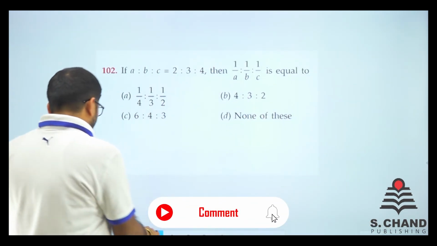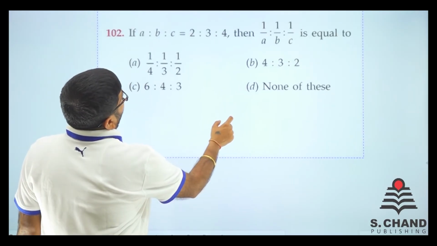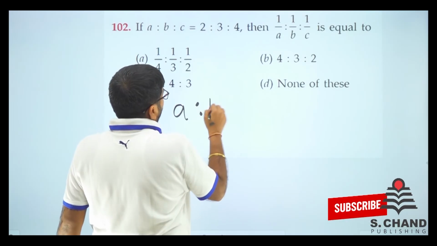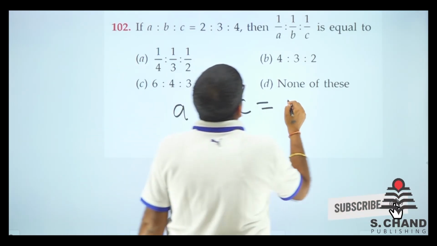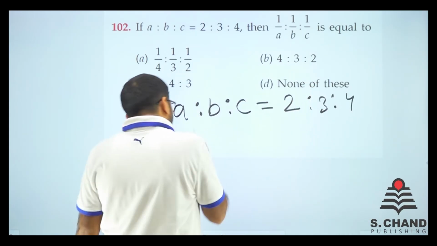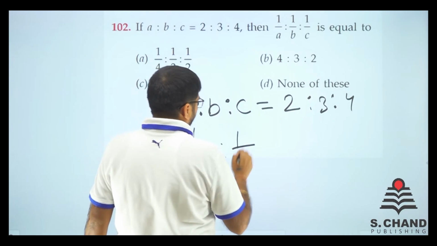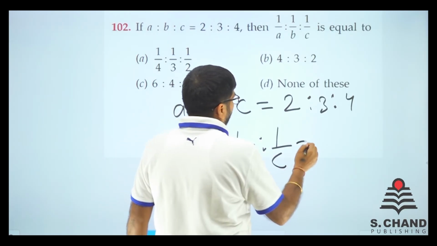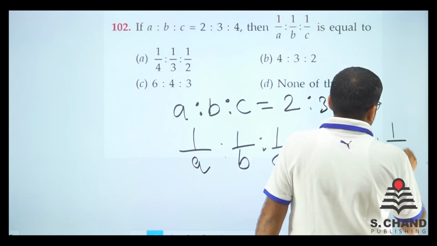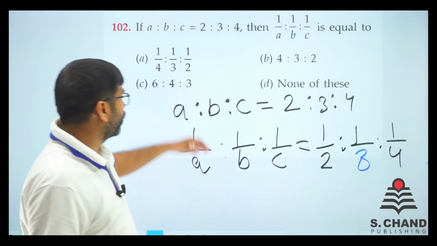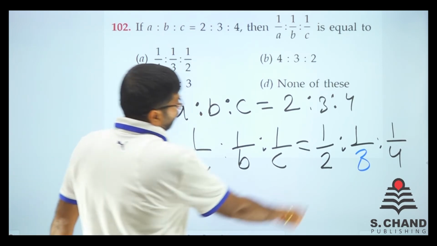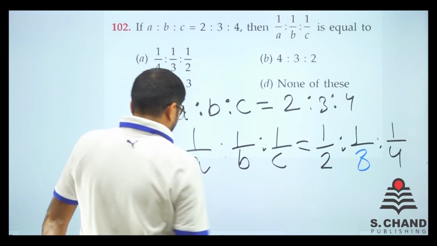Here we go. A:B:C is given, and 1 upon A, 1 upon B, 1 upon C is to be found out. So A is to B is to C, if it is equal to 2 is to 3 is to 4, that means 1 by A, 1 by B, 1 by C will be equal to 1 by 2, 1 by 3, 1 by 4. That is for sure, because if I inverse this, I will inverse that. But 1 by 2, 1 by 3, 1 by 4 is not the option with us.